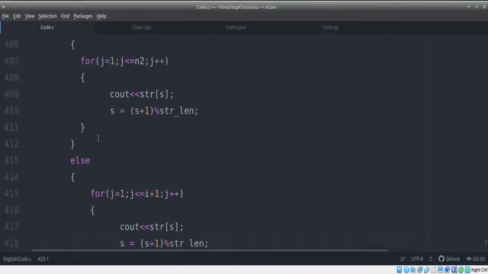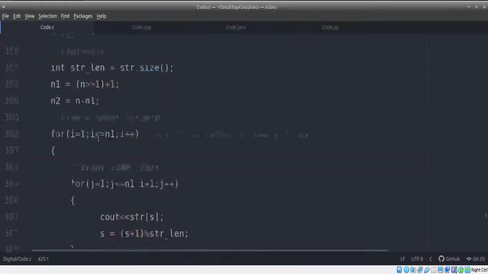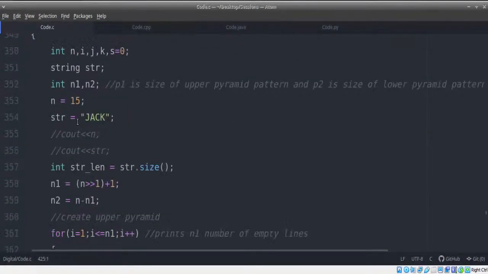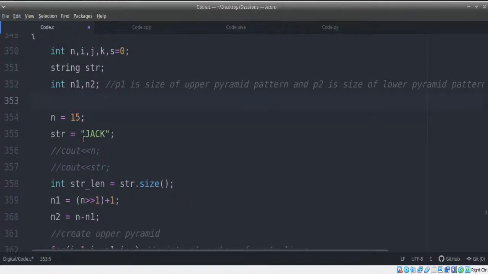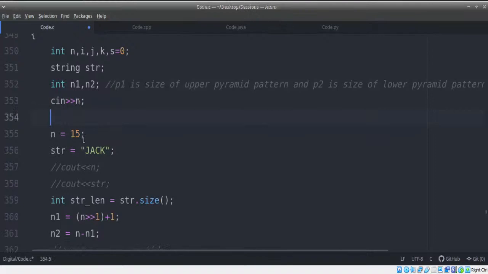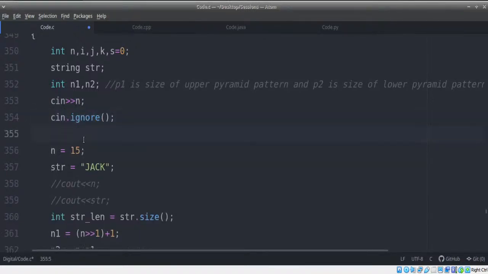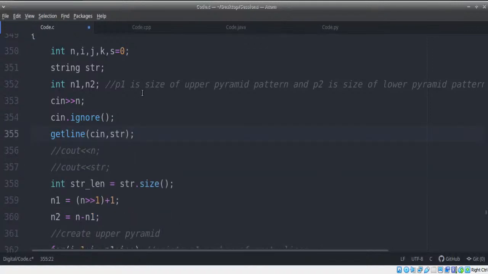So if you want to solve it back in your program earlier, we have gone through all the different ways. If you want to read from input, pretty simple logic: use cin n and use cin dot ignore, and then use getline of cin comma the string, and print. That's it. This is the best way to read a number as well as strings.